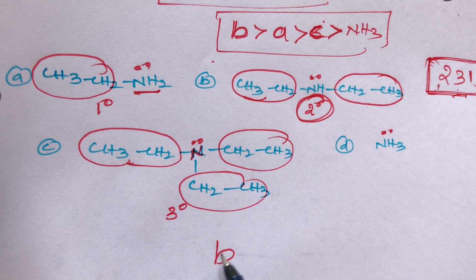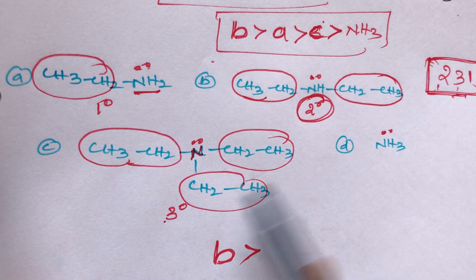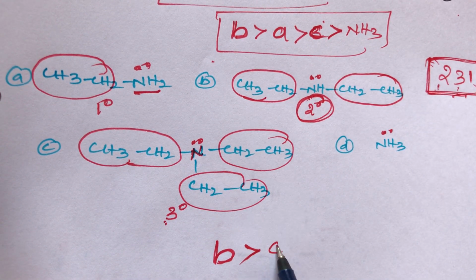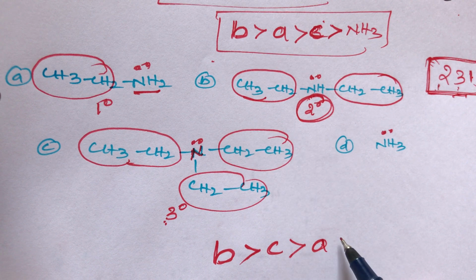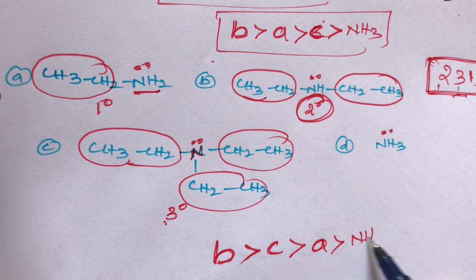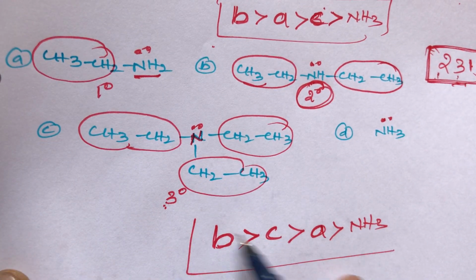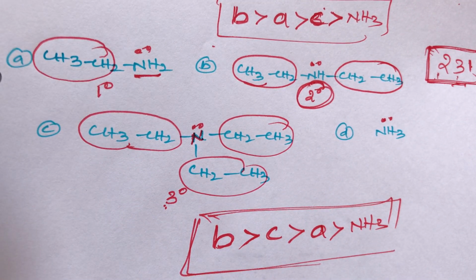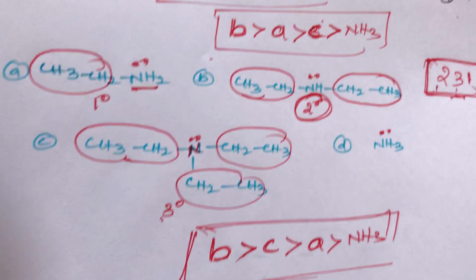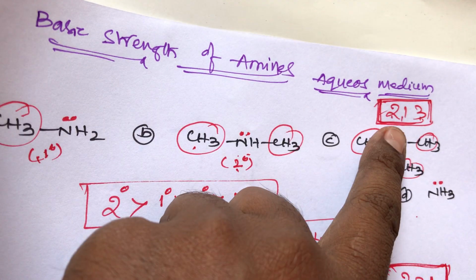So B is more basic than C, the tertiary amine, and C is more basic than A, and A is more basic than ammonia. These are the simple tricks for basic strength of amines in aqueous medium.